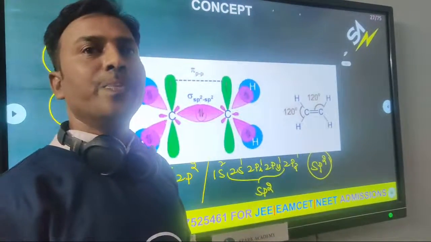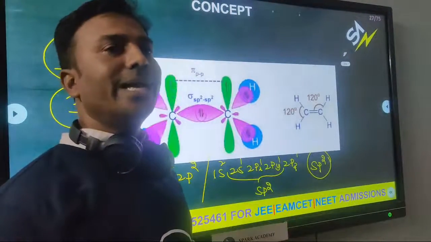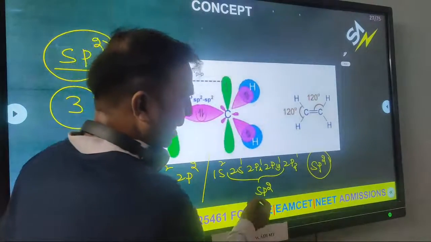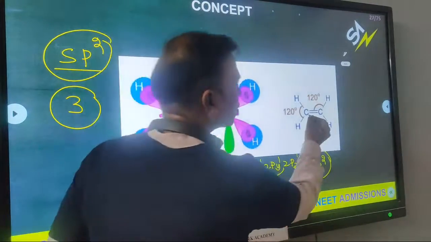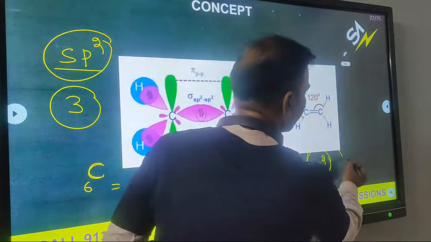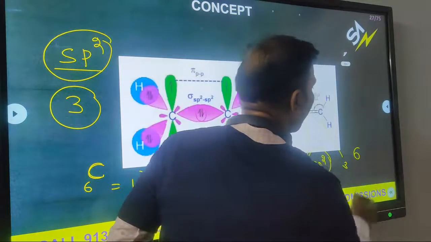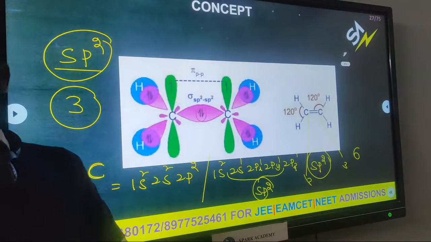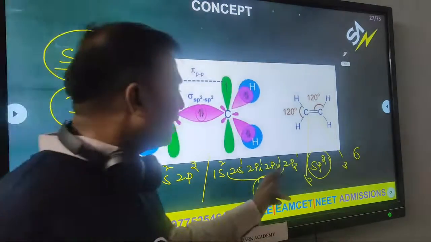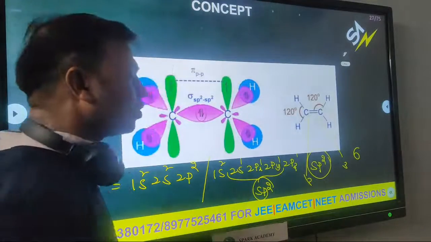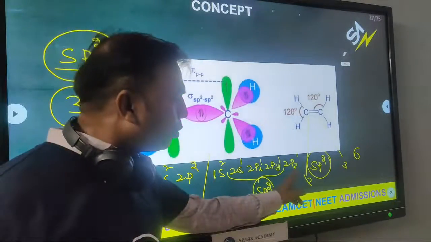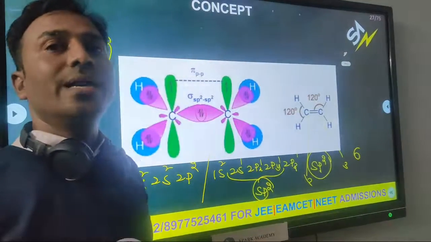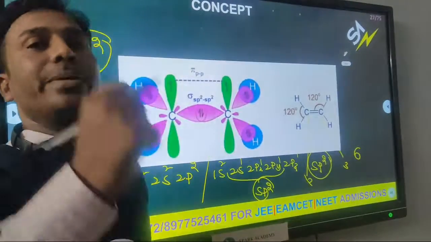Six: sp2 means three for this carbon and three for that carbon. Now how many unhybridized orbitals are present? In the carbon configuration we wrote, 2pz is the pure, unhybridized orbital.